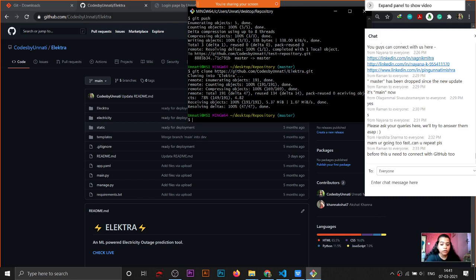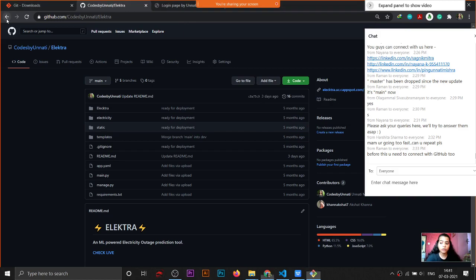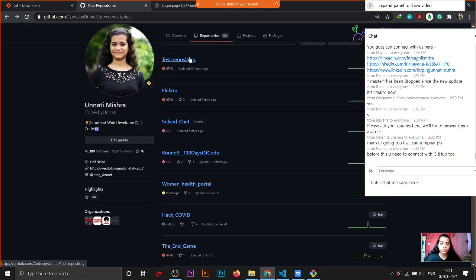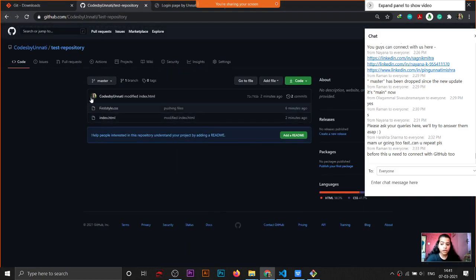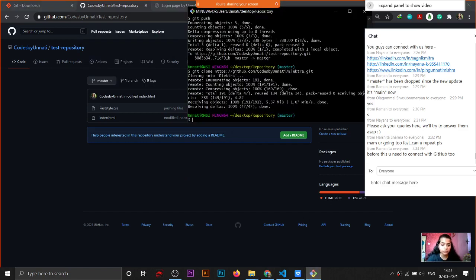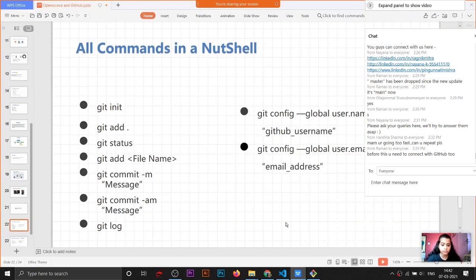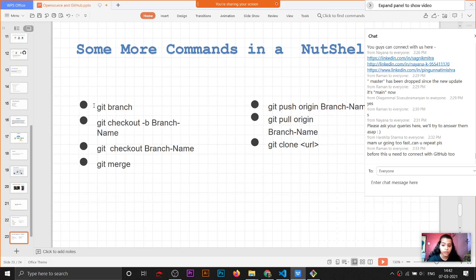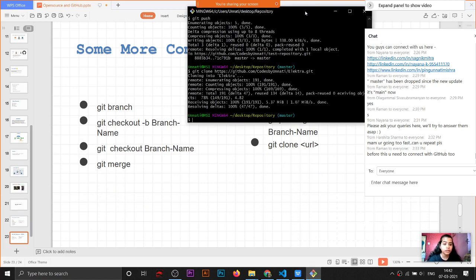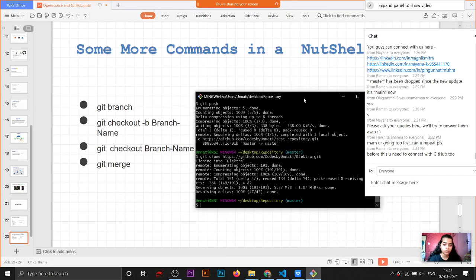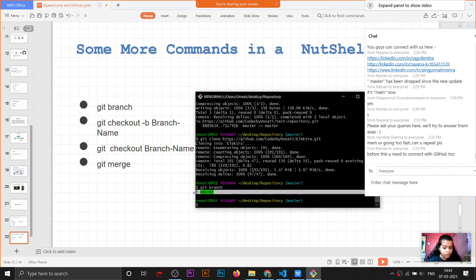Now, branches I told you, right? I'll make one branch. For example, I don't want to work on the main branch of that test repository. From here also you can make branches, but I will tell you from the bash. So the command is, see, these are the commands for branching. For checking which branch I am working on right now, the command is git branch. I am working on the master branch.